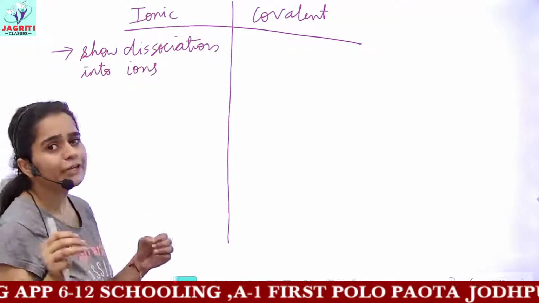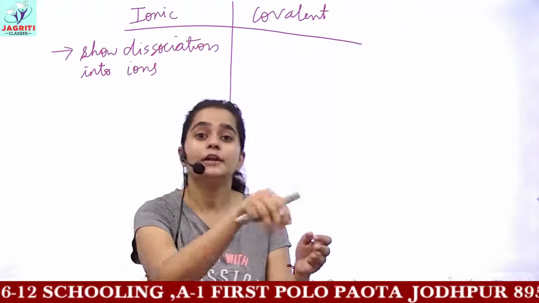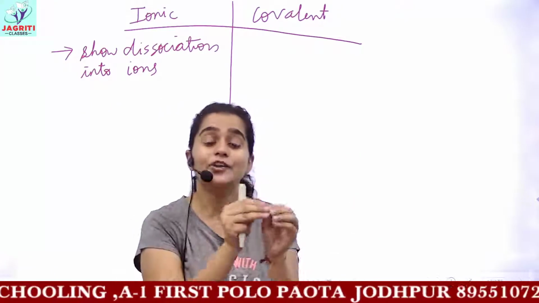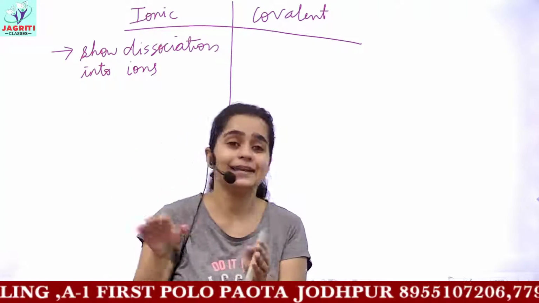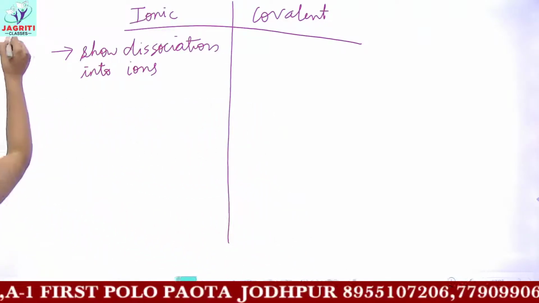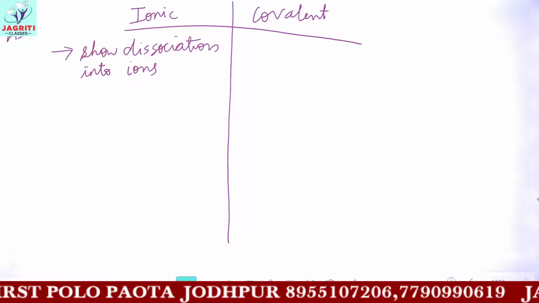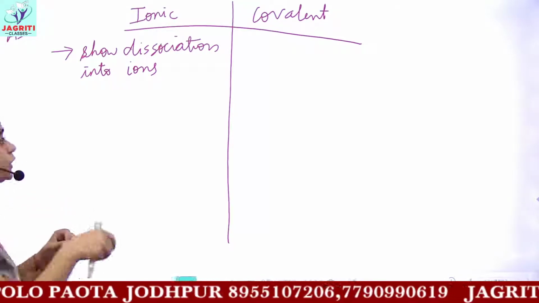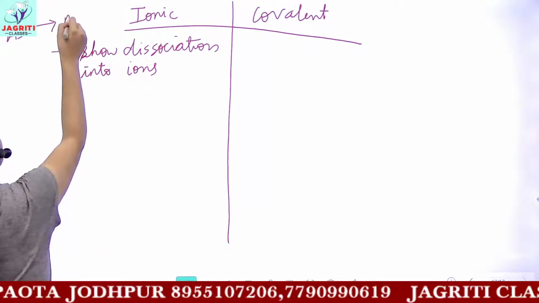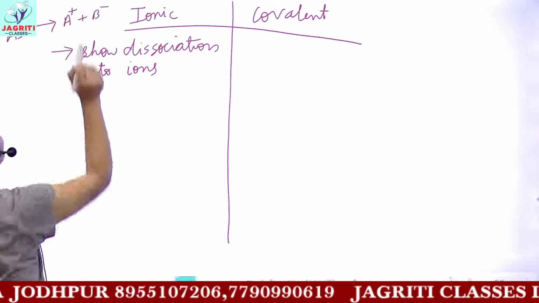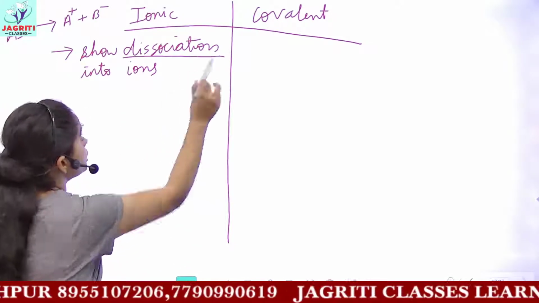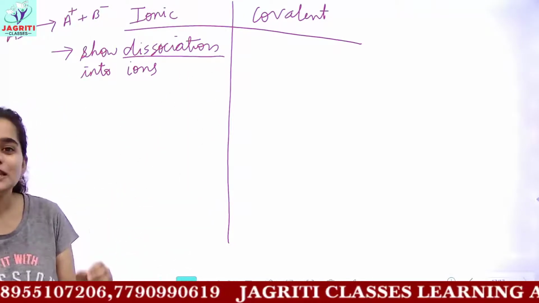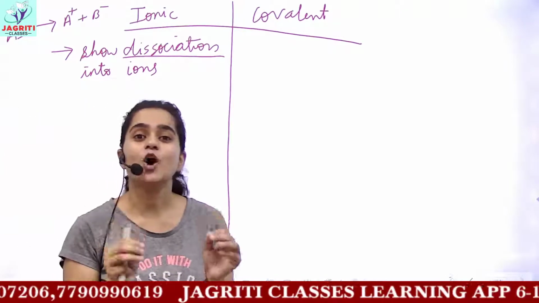That is, if you take any ionic compound and dissolve it in water or melt it, the ionic compound will break into its cation and anion. If I take an ionic compound AB and dissolve it in water, then I would get A plus and B minus. This is what dissociation means: breakdown in the presence of water.